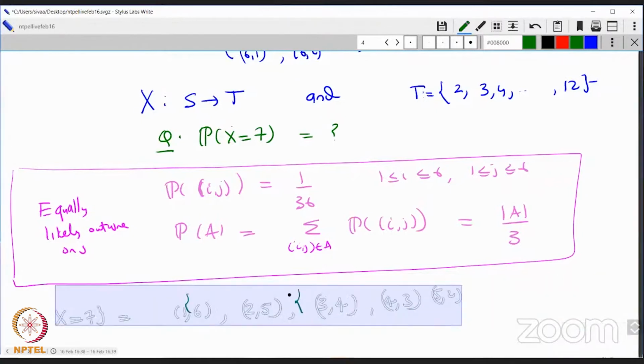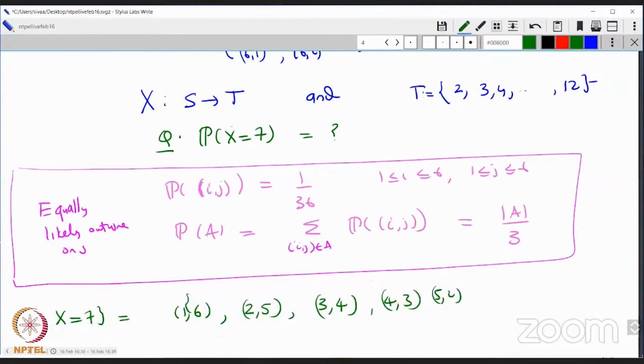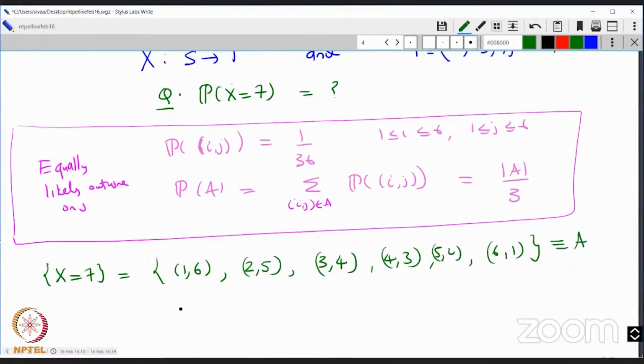So 2, 5, and if the first is 6, the next has to be a 1. So these are all the possibilities that give you X equal to 7. Right? There's no other possibility. And this is your set A in the sample space. So the probability of X equal to 7 is the same as the probability of A. But that we know is the size of A by 36.